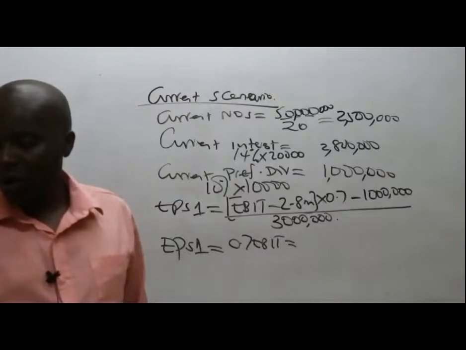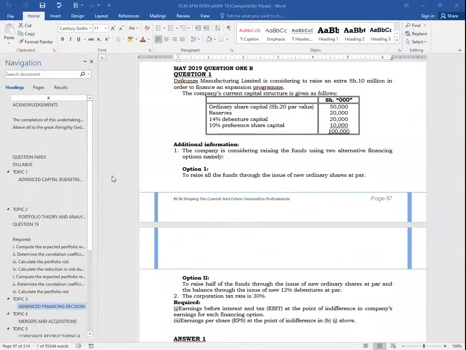For option number 1, I can only see us working with the old interest, and the old interest is 14% debenture at 20 million. I would want to know how they got the 1.96. Oh, I know what they're talking about. Thank you very much. So 1.96 million, minus 1 million.